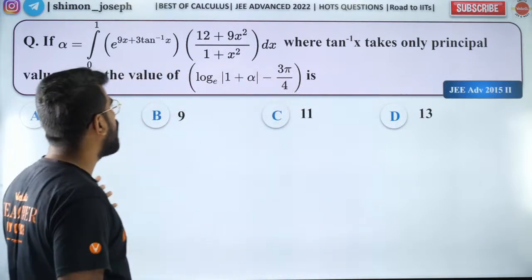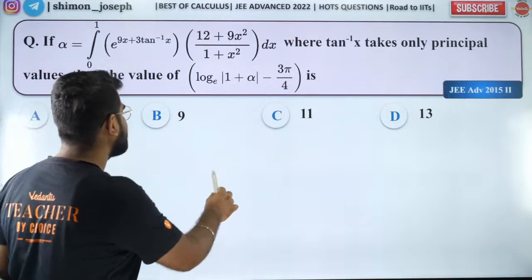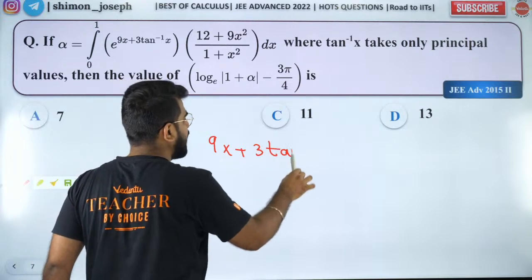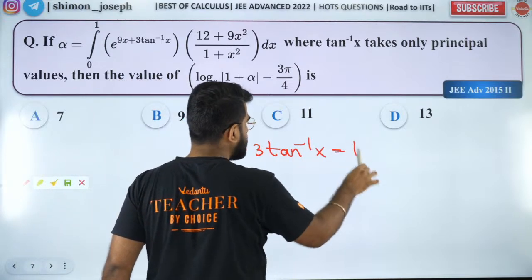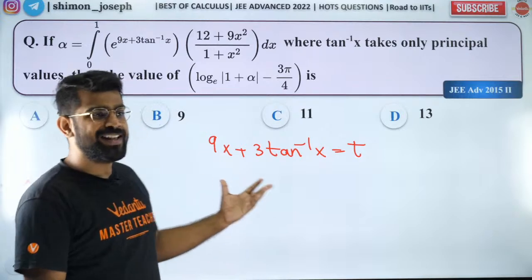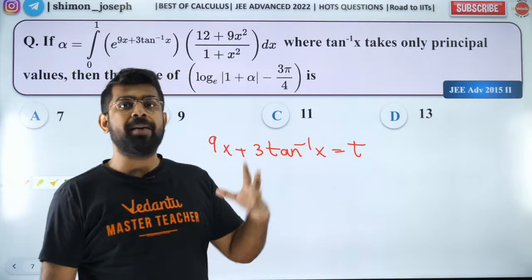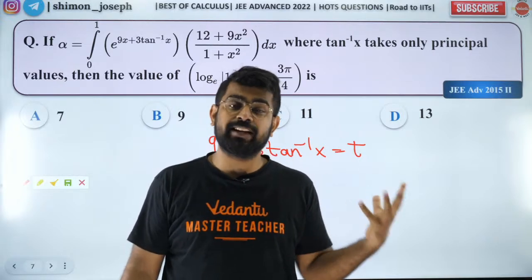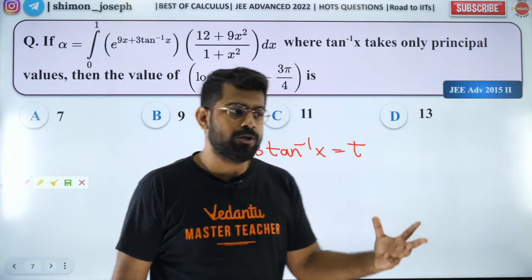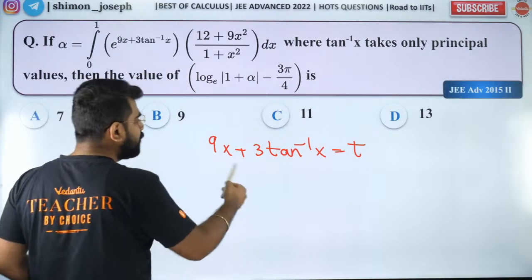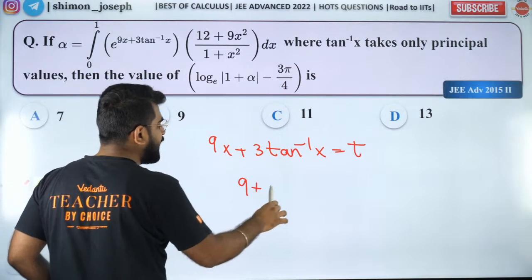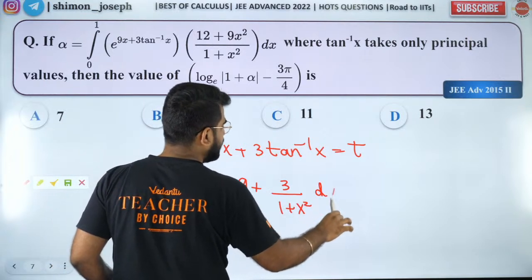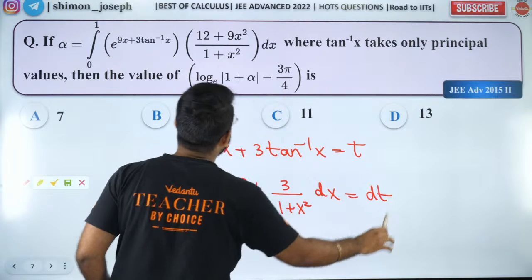So let's check how to solve this, guys. What I'm going to do here is take 9x plus 3 tan inverse of x as t. Okay. So this is what we call the substitution method. So I'm applying an indefinite integration method to solve a definite integral question. When I do this, I have to take the derivative, right? So if I take the derivative, I'll get 9 plus 3 by 1 plus x squared dx is equal to dt. Is that all right?